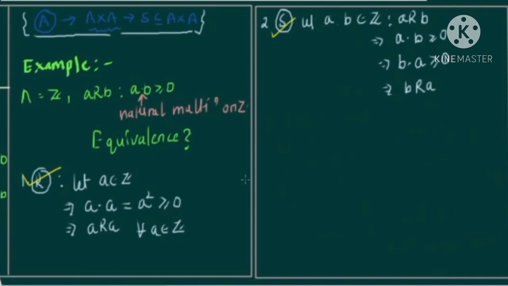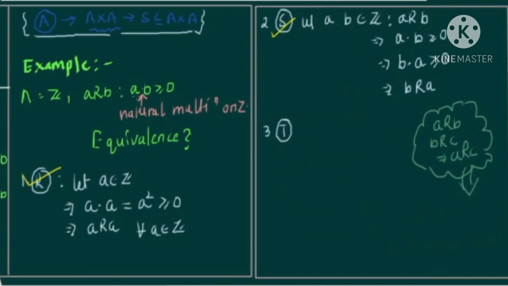Next comes transitivity. Blindly doing something is not good, so let us first think. Whenever we talk about transitivity, this has to be in your mind: A related to B and B related to C should imply A related to C. Decoding this in the given definition, A dot B should be greater than or equal to 0 and B dot C greater than or equal to 0, and it should imply that A dot C is greater than or equal to 0.